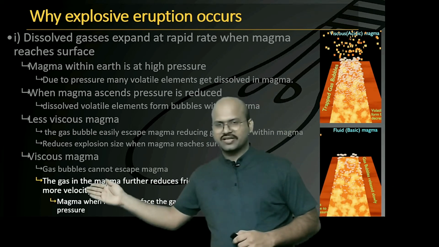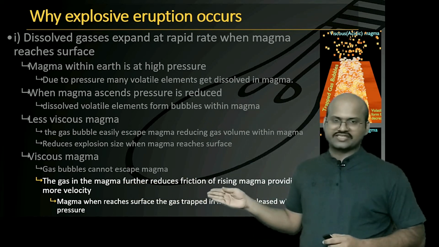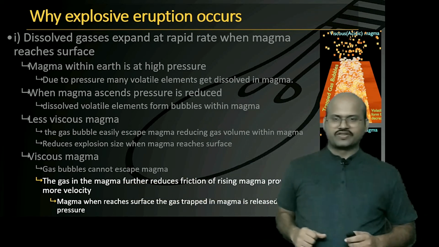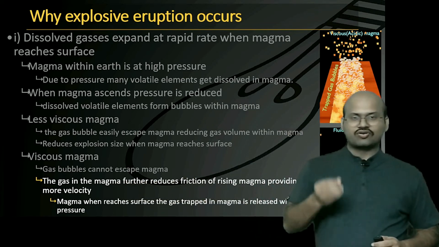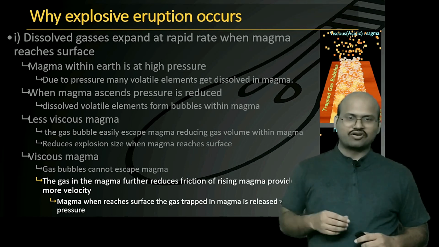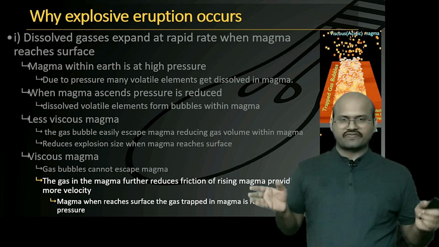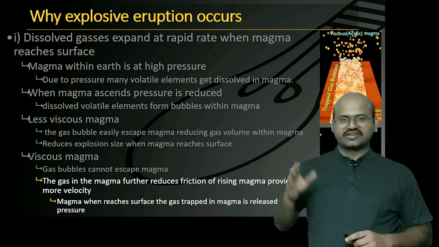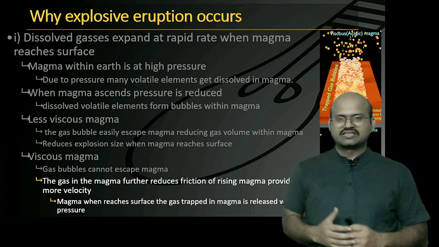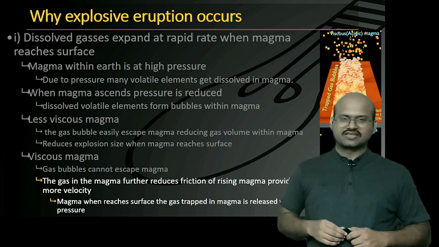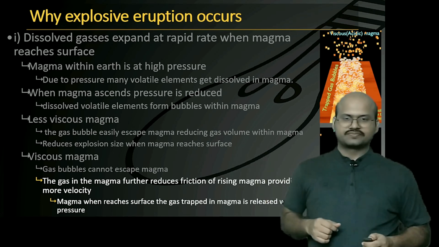Further, the gases in the magma reduce the friction of the rising magma, therefore they increase the velocity of the magma. So when magma comes out on the surface, it comes out with high velocity as well as a large amount of gases trapped in it, due to which when it reaches the surface, all these gas bubbles just blast simultaneously, creating a huge blast.